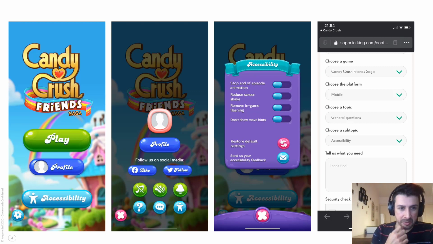As you can see, we have the accessibility button at the beginning on the home screen, so the first thing every player sees when they open the game is this button. And we will see the results of that in a couple of slides.